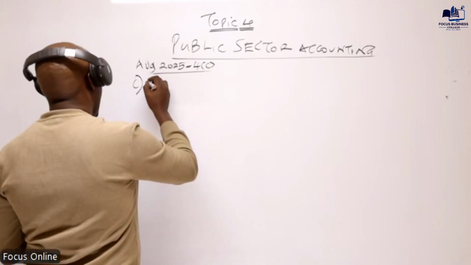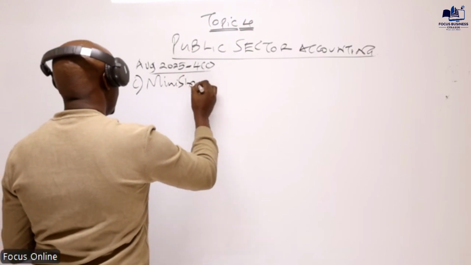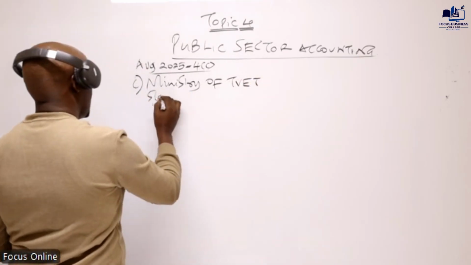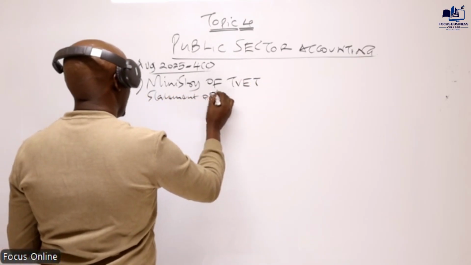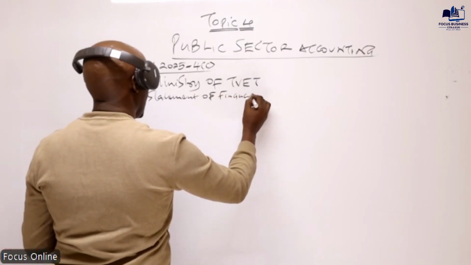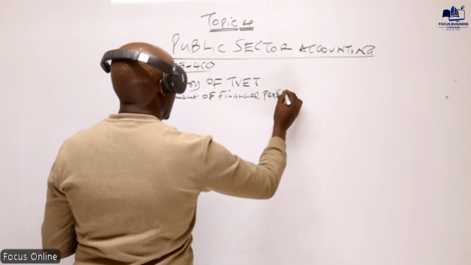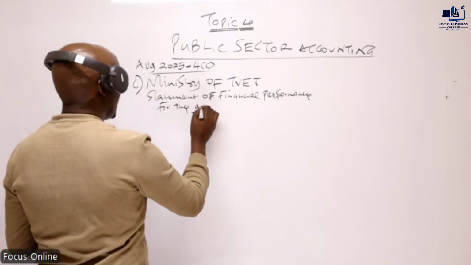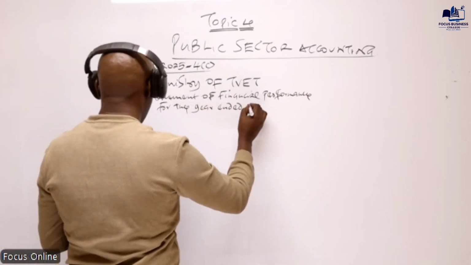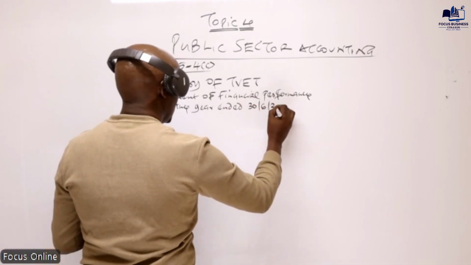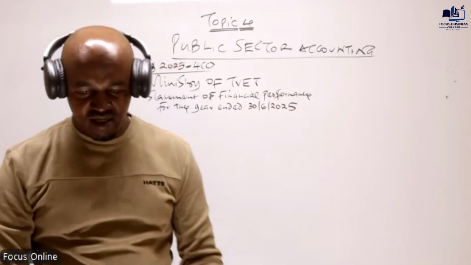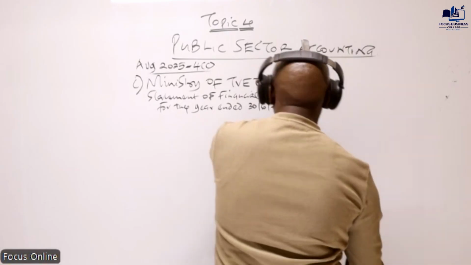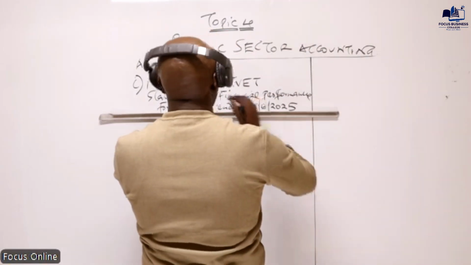So we need to have the title, so the name of the ministry. This is the Ministry of... and this is a statement of financial what? Performance. Statement of financial performance, which is basically for the year which ended 30th of June 2025. So that will be our title here.